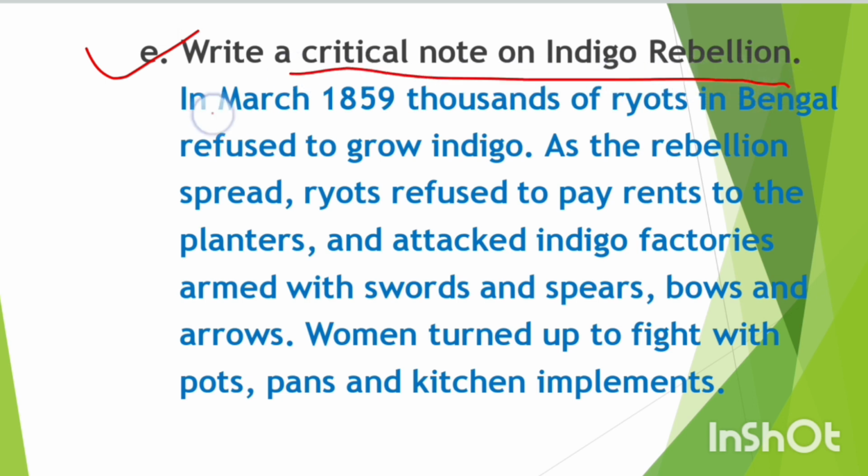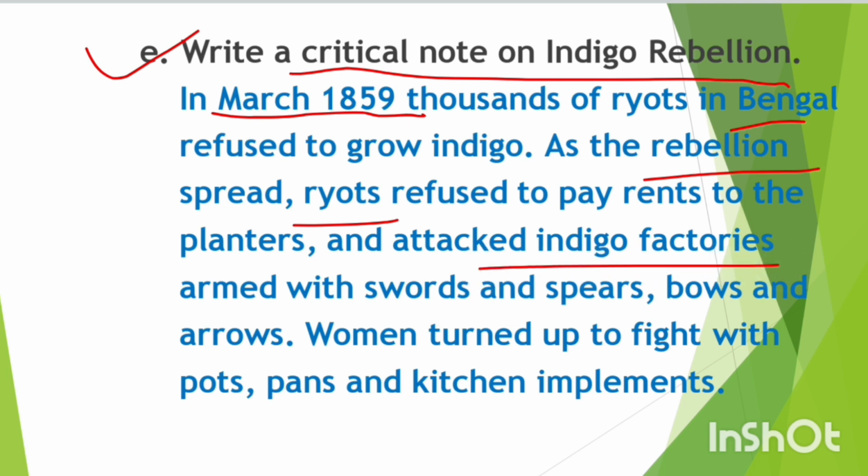Answer: in March 1859, thousands of ryots in Bengal refused to grow indigo. As the rebellion spread, ryots refused to pay rent to the planters and attacked indigo factories. Armed with swords and spears, bows and arrows, women turned up to fight with pots, pans and kitchen implements.